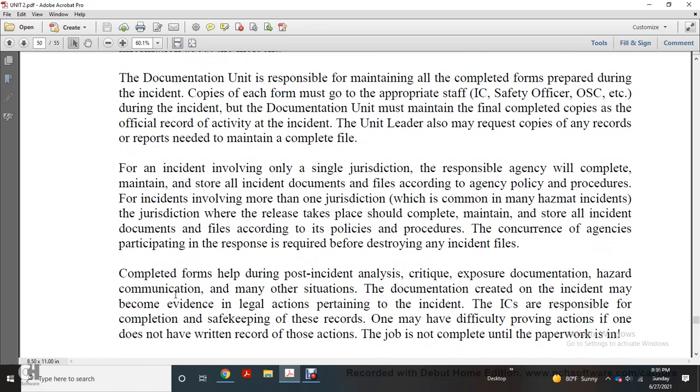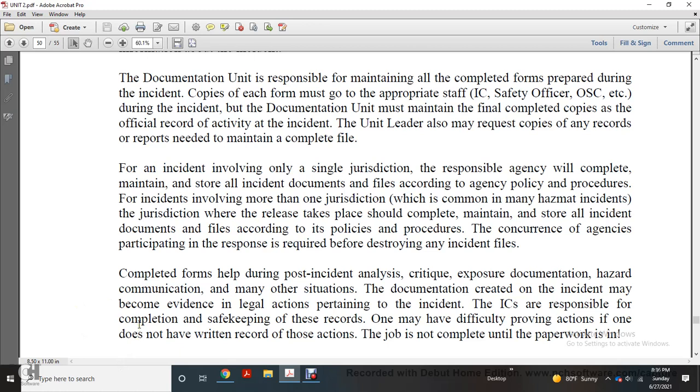The responsible agency will complete, maintain, and store all of the incident documents and filings according to agency policy. Proceed the same way with an incident involving more than one jurisdiction, which is common in many hazmat incidents. Each jurisdiction where the relief takes place should complete, maintain, and store all incident documentation and filings according to its own policy and procedure. Concurrence with the agencies participating in the response is required before destroying any incident files.